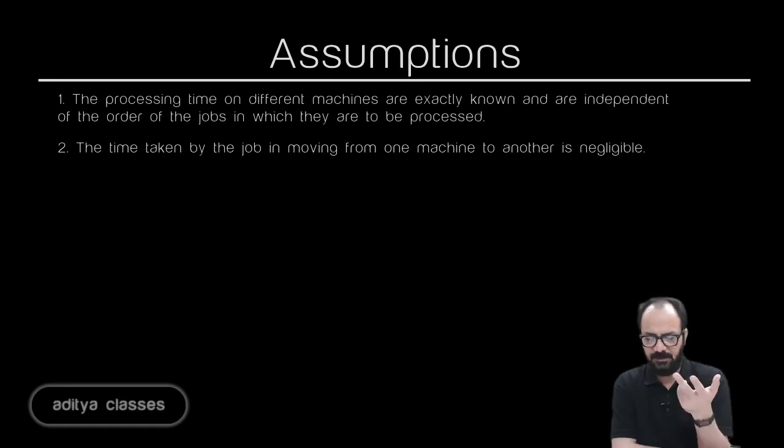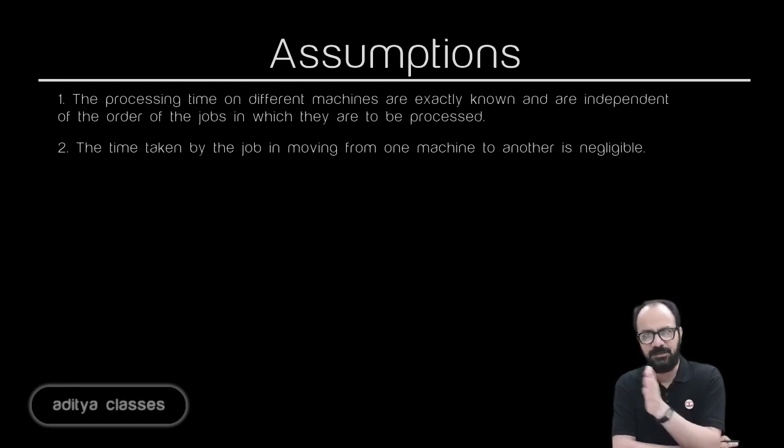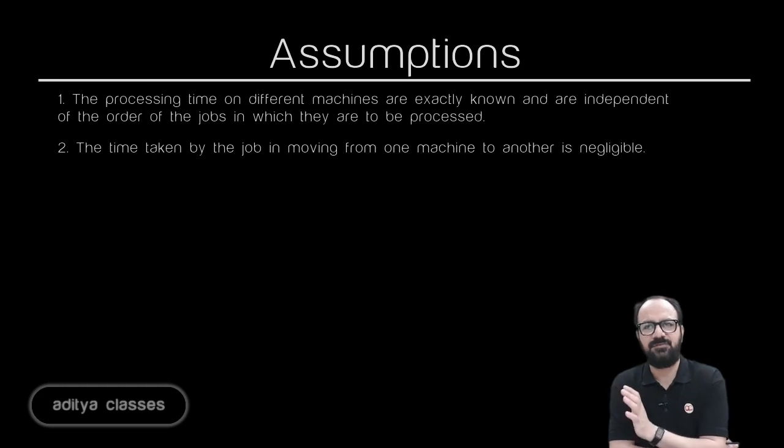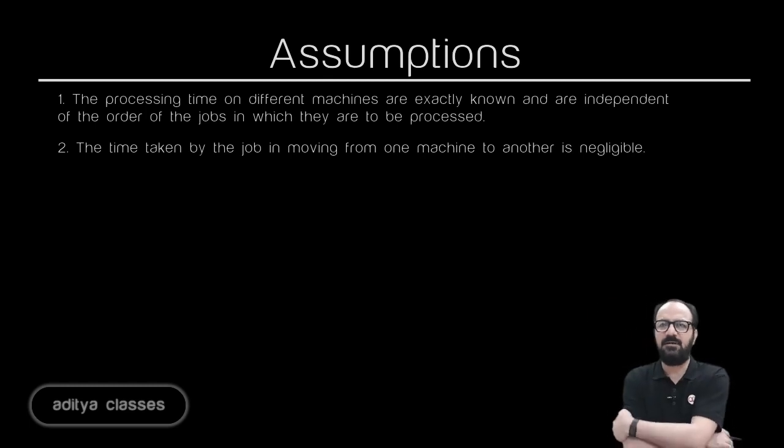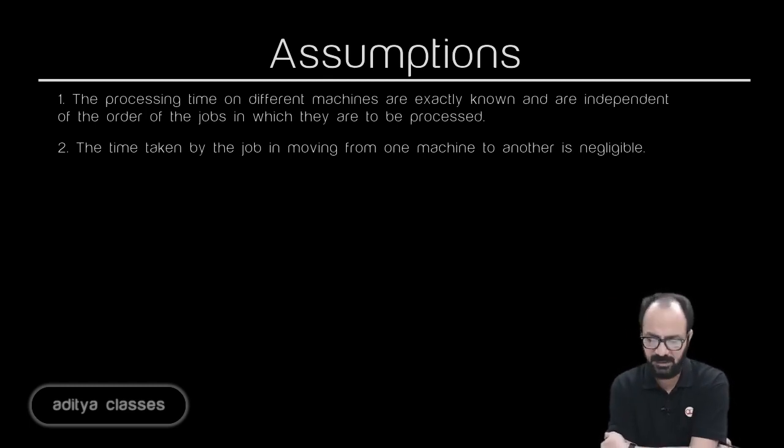So the first assumption was that the processing times on different machines are exactly known and independent of sequence. The second is that the time taken by a job in moving from one machine to another is negligible: 0 to 3, 3 to 10. If there were a second machine, I would switch A from the first machine, 0 to 3, to the second machine at 3. So switching times are negligible.